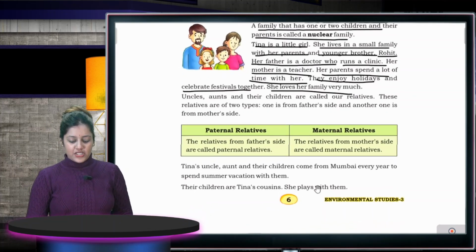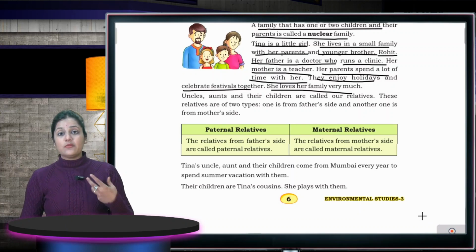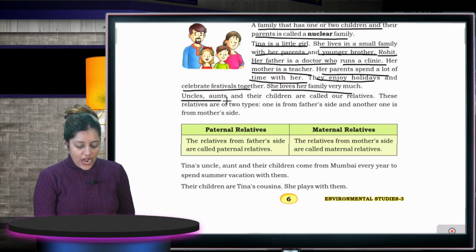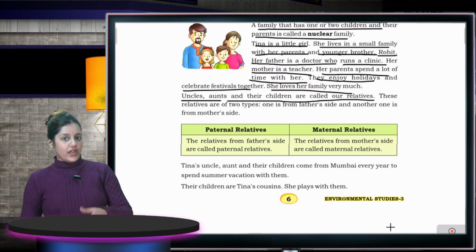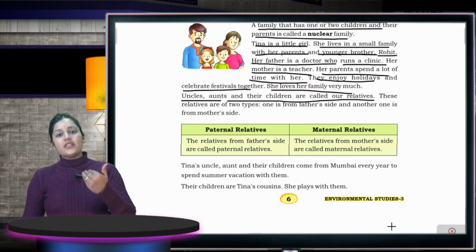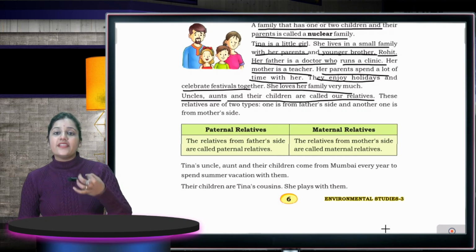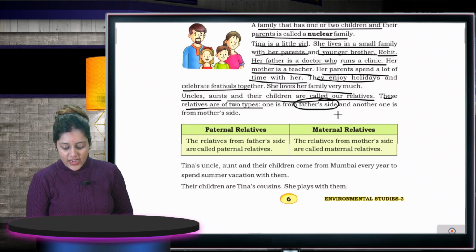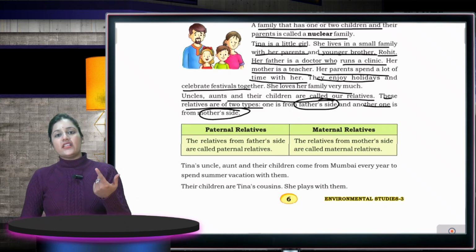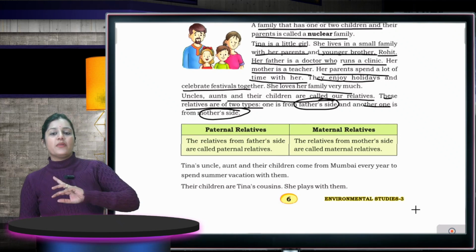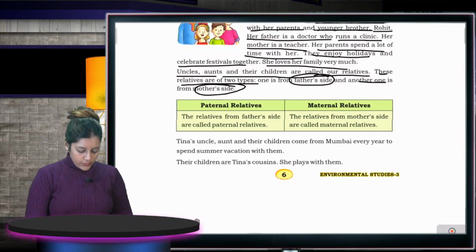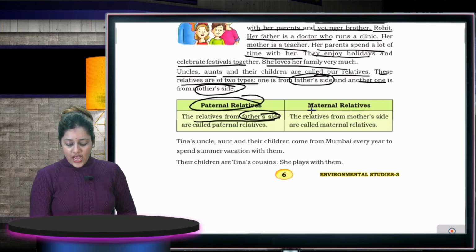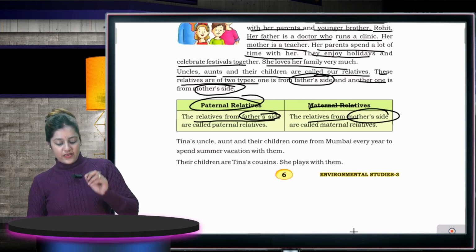She loves her family very much because families love and respect each other. Uncles, aunts and their children are called relatives. Besides these family members, there are some relatives, that is uncles, aunts and their children, who are known as cousins. These relatives are of two types. One is from the father's side and the second is from the mother's side. The relatives from the father's side are known as paternal relatives and the relatives from the mother's side are known as maternal relatives.